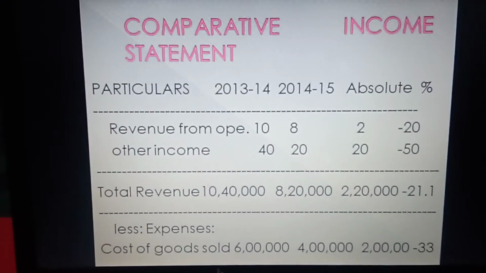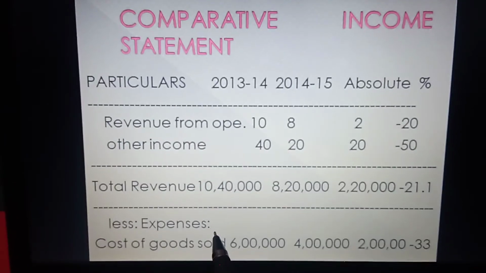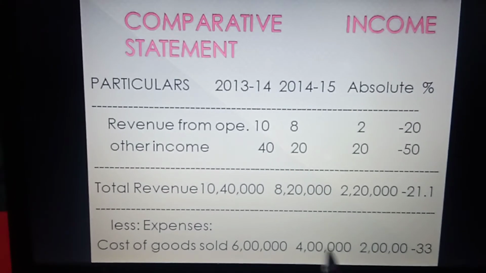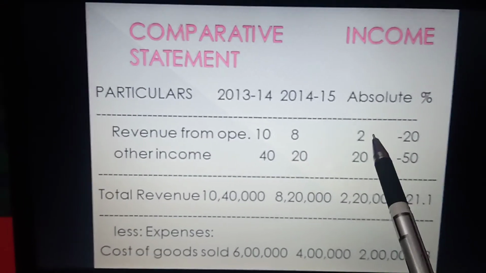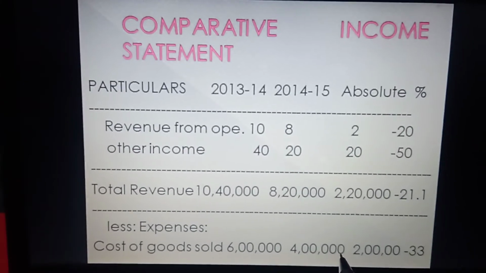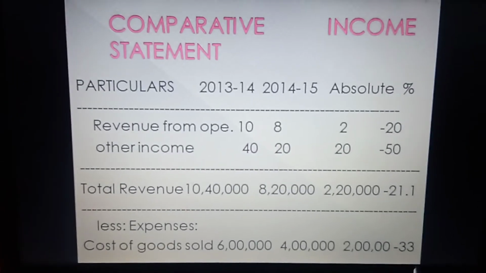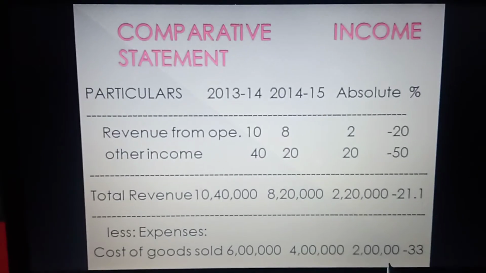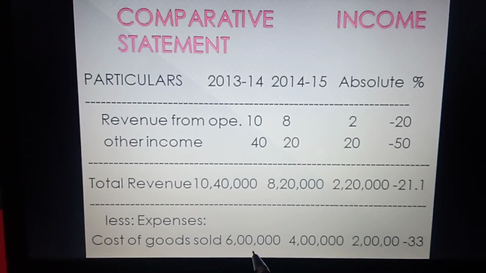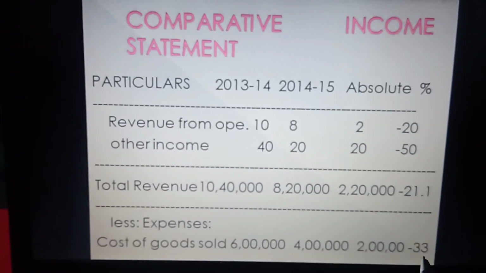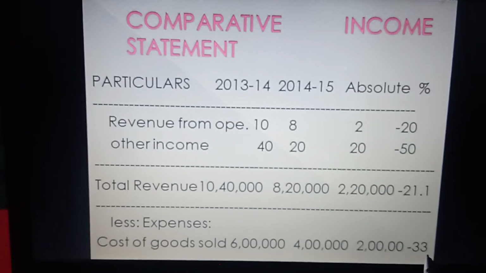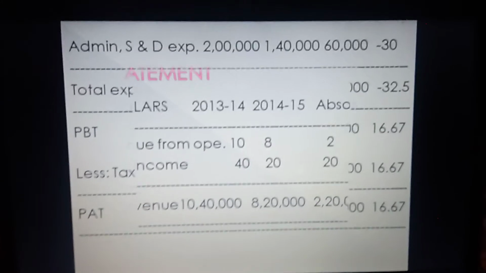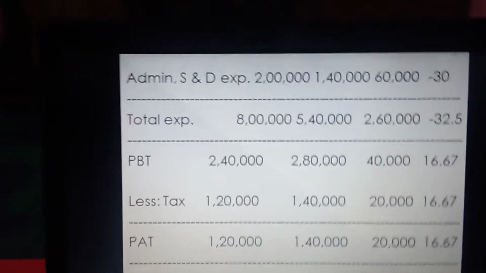Now from this revenue we have to deduct the expenses. The first expense is the cost of goods sold. 6 lakh and 4 lakh we will enter here. Now the absolute change, 6 lakh minus 4 lakh, is coming rupees 2 lakh. Now this minus 33 we got from the formula, that was 2 lakh divided by 6 lakh into 100. So again you can see there is a negative sign in the case of cost of goods sold. Moving to the next slide, students. Now let's take the next expenses.